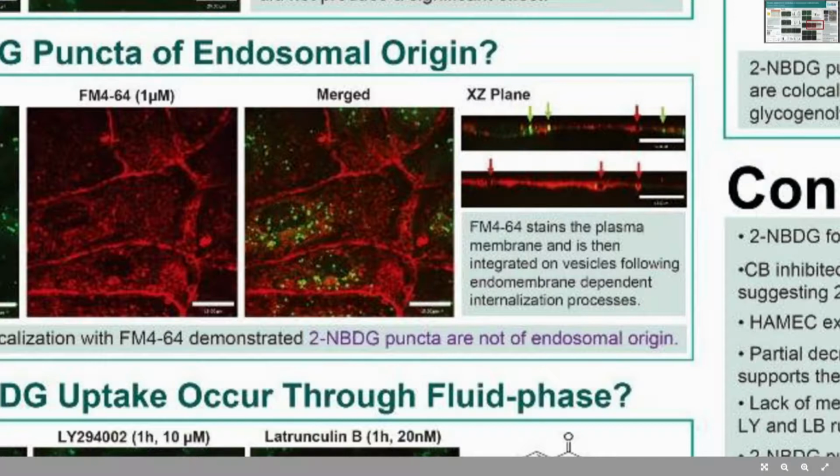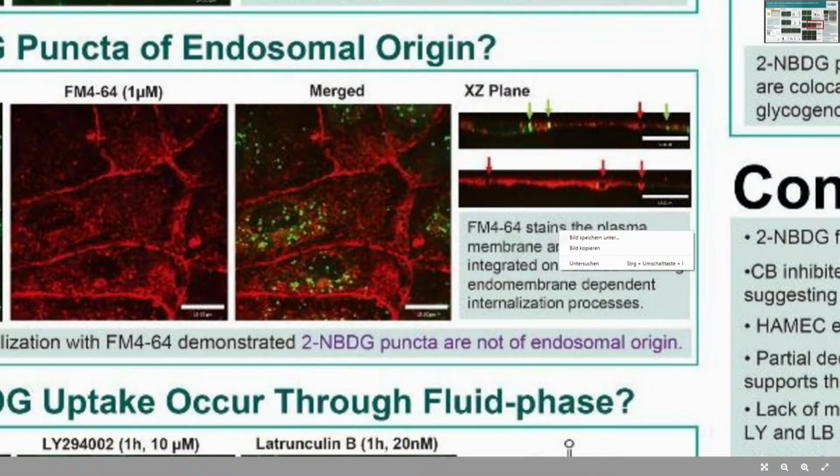While endocytosis is happening, there is no 2-NBDG puncta inside these endosomes. Our green fluorescence is not covered by the red fluorescence. So this shows that 2-NBDG puncta are not of endosomal origin.